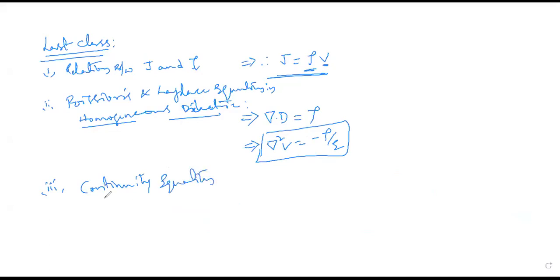In the continuity equation, what I said here is we have to take some assumptions. Suppose some current is flowing through a closed surface, some diagram we have seen, right? And with all these definitions, energy density, current density, and by the divergence theorem also, we got the expression: closed surface integral of J dot ds is equal to minus d by dt of the volume integral of rho v dv. Right? This we got.